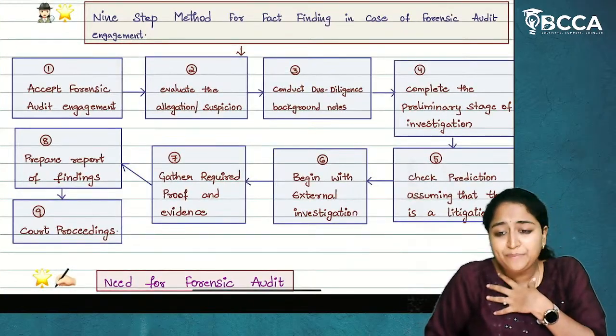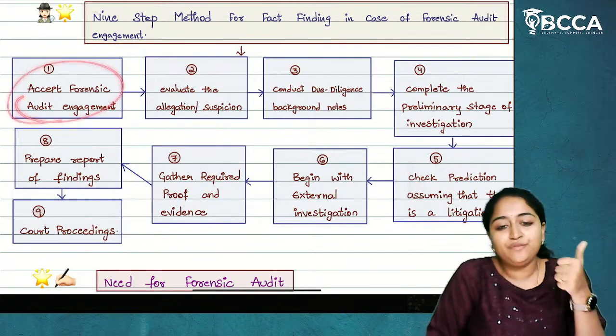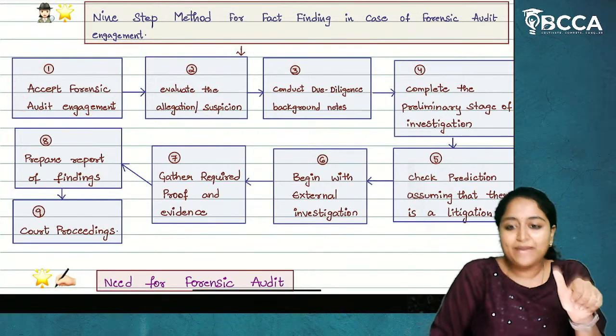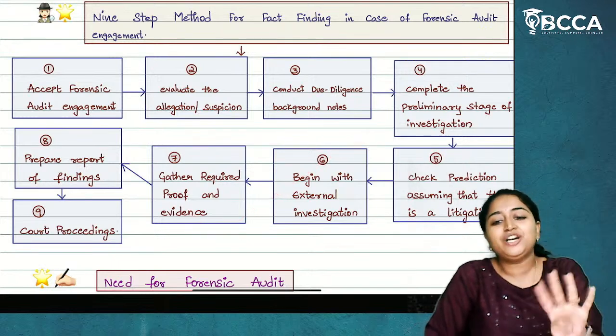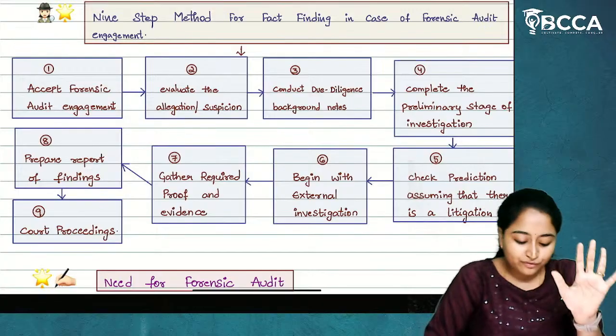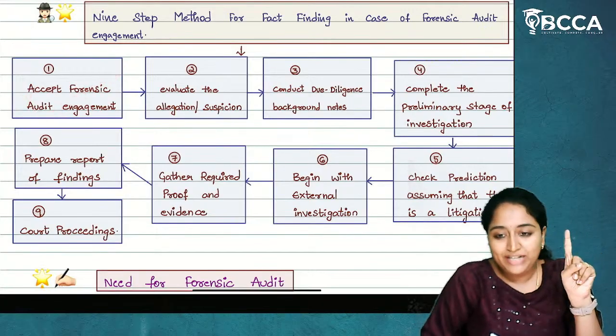Now, what is the 9-step methodology? First is accepting the forensic audit engagement. Same thing, whatever we have in the 5 points, those 5 points are there here also, but additional to that, we have 4 points. Now, the first point is accepting the audit engagement.